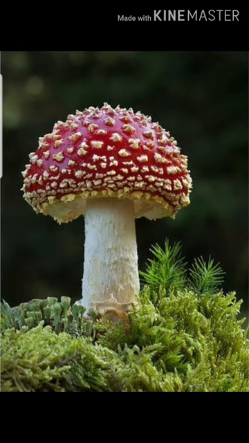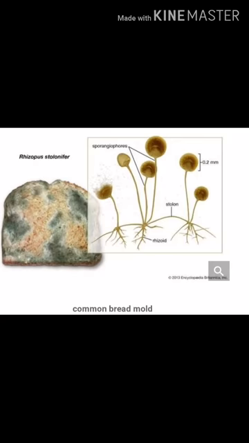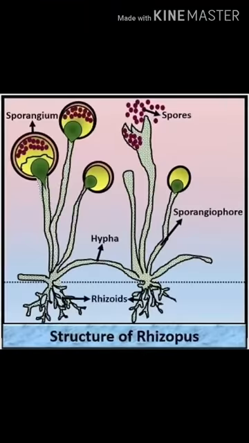Let me show you the structure of mushroom. It is the structure of mushroom. Another multicellular fungi is rhizopus or black bread mold. It is multicellular fungi that grows on the moist bread and rotten fruits, etc. Multicellular fungi are made up of thread-like structures which are called hyphae or filaments.